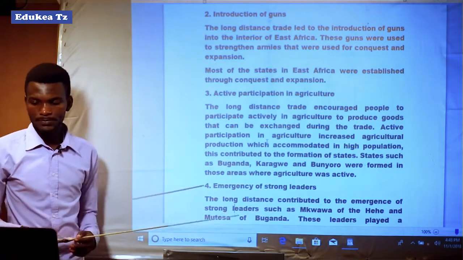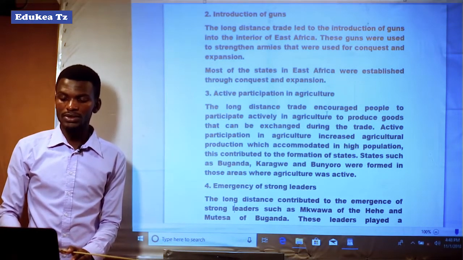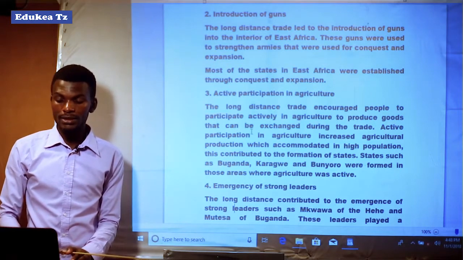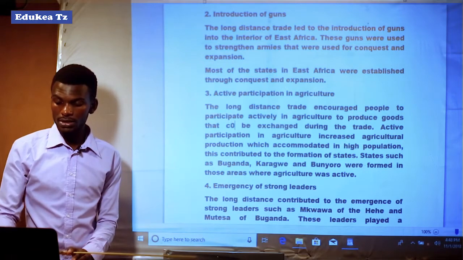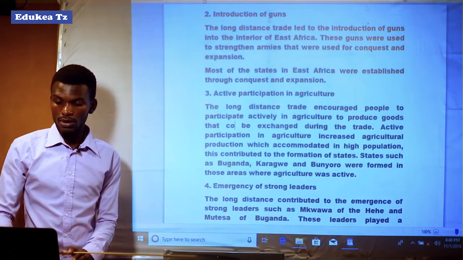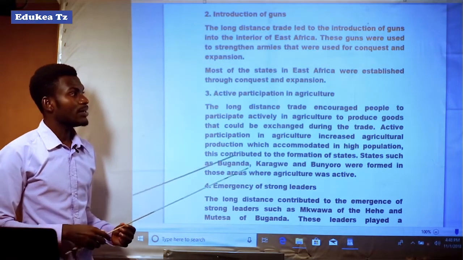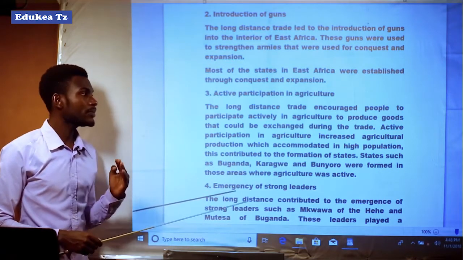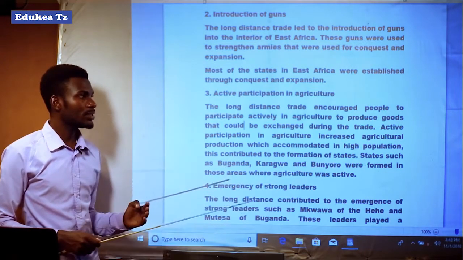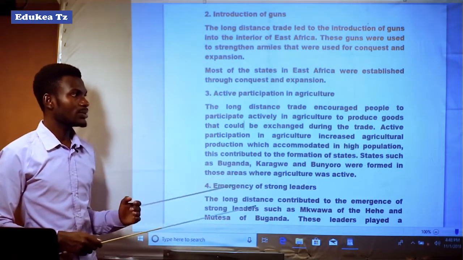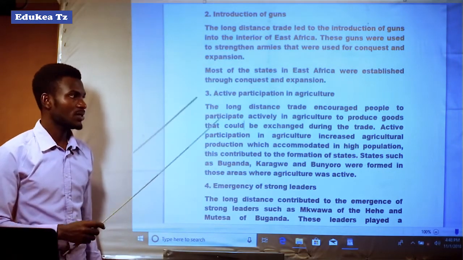It means that the people fully participated in agricultural production, and they produced various goods that could be exchanged during the long distance trade.